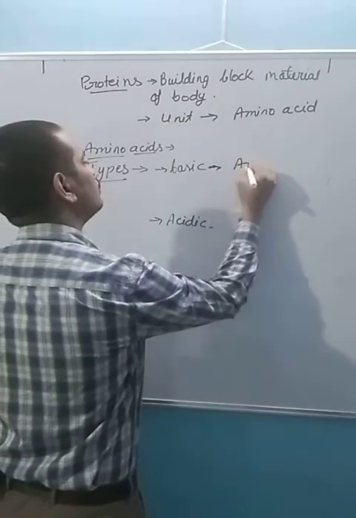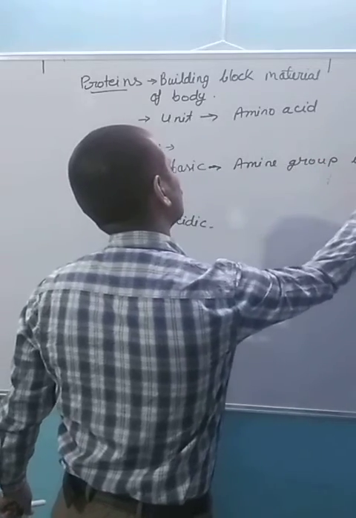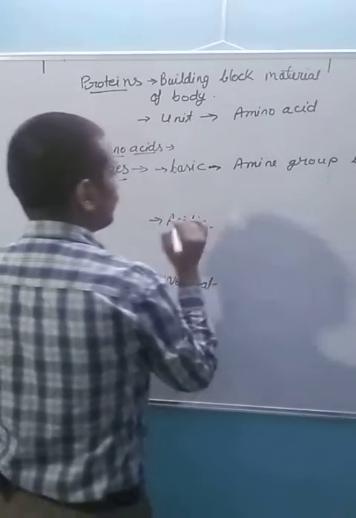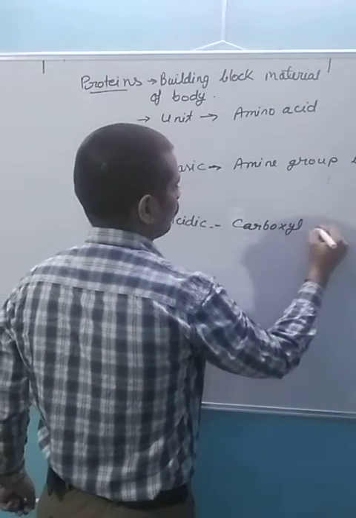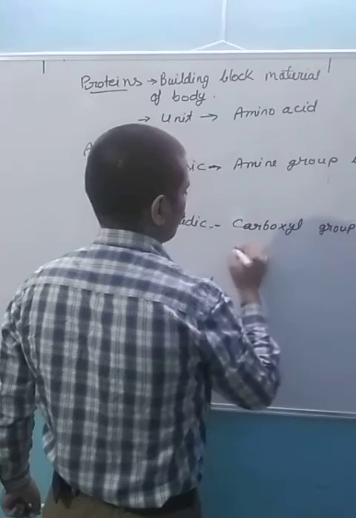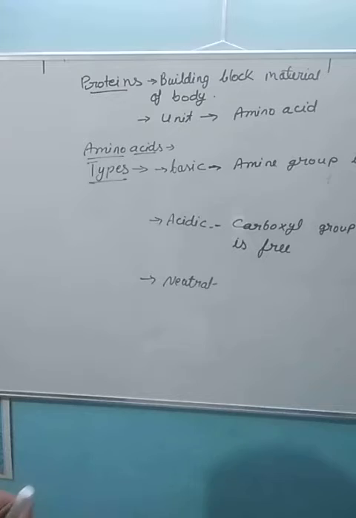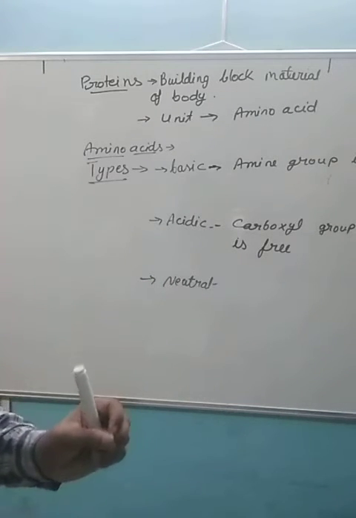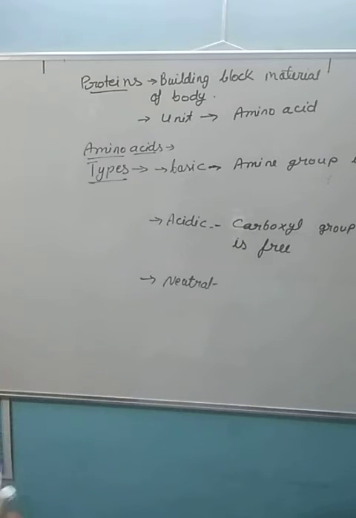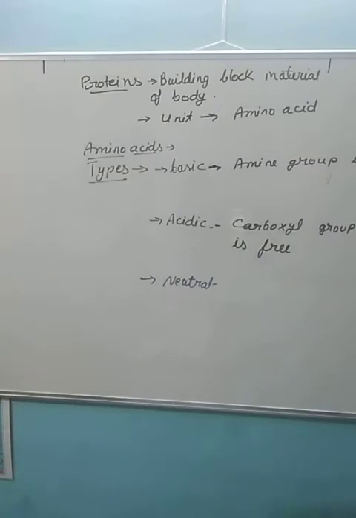Here, the amine group is free. In case of acidic, the carboxyl group is free. And in case of neutral, both the amine and the carboxylic groups are joined. ठीक है, दोनों ही फ्री नहीं होते हैं.